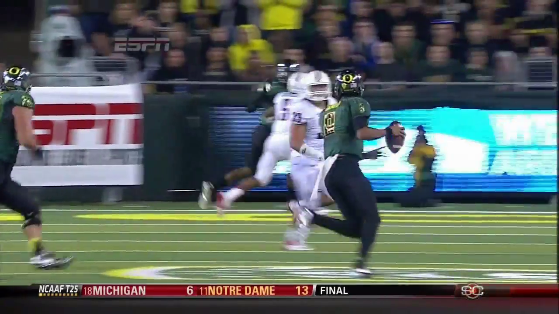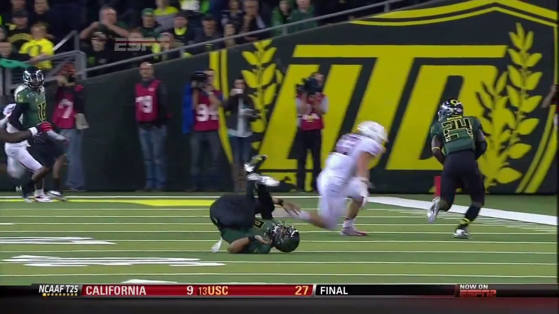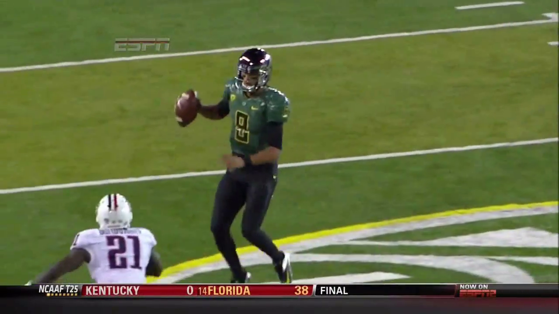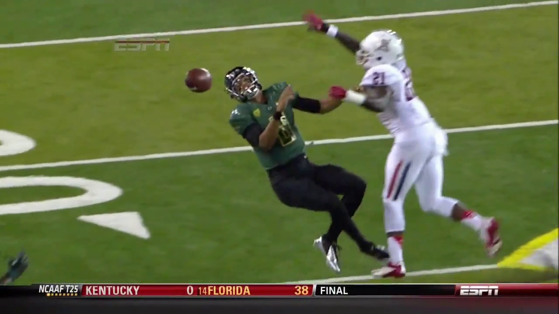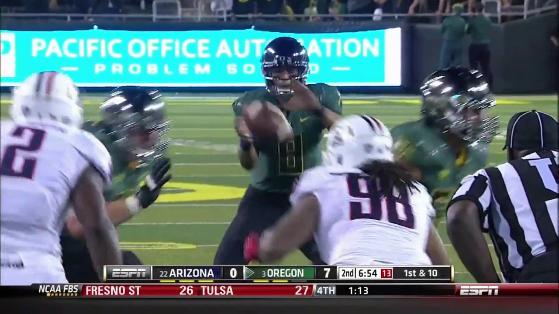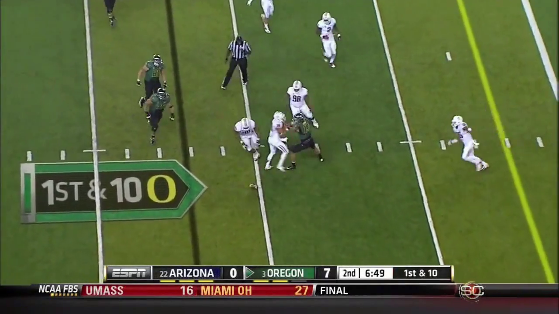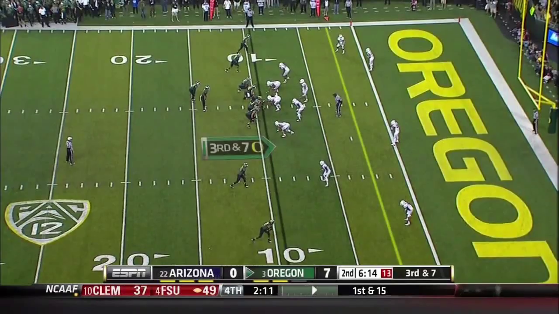He has the feet, he has the escapability, but he has the presence. It's like a point guard in basketball. He knows when to get rid of the ball, when to pass it off. He takes a heck of a hit right there. Yeah, that was on that left side of the Arizona defensive front. Mariota. That is incomplete.